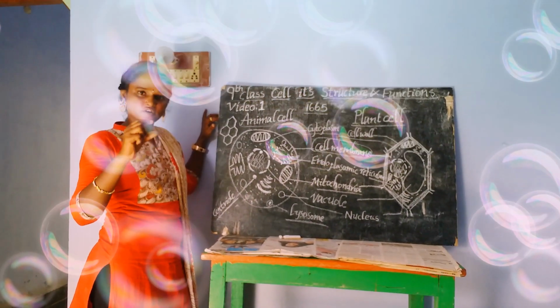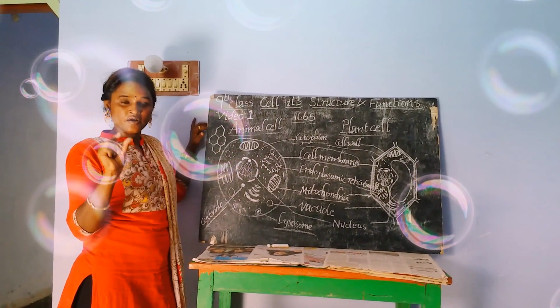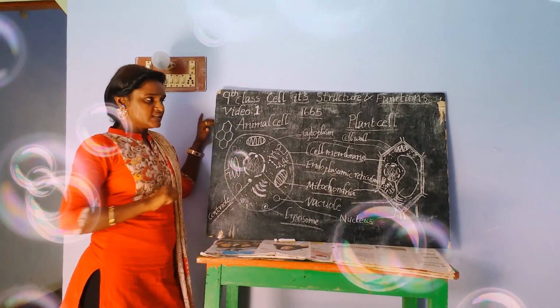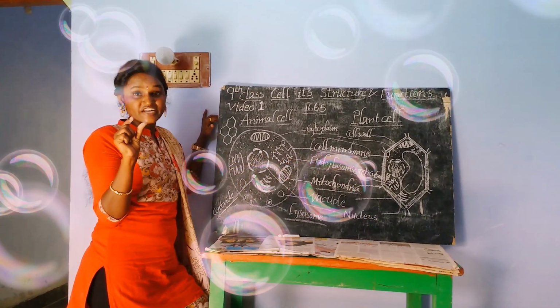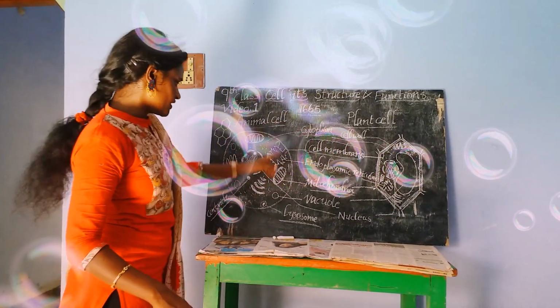The Golgi bodies are present, but they are very small in size. That's why we call them dictyosomes.